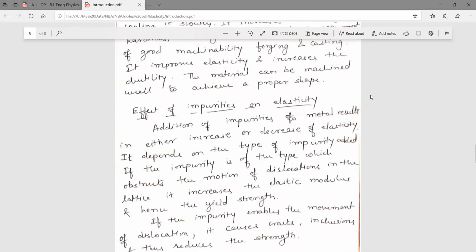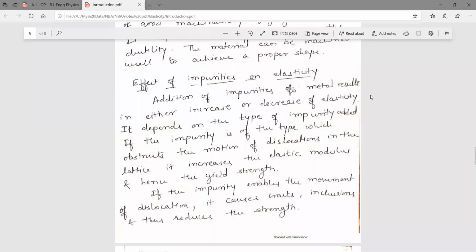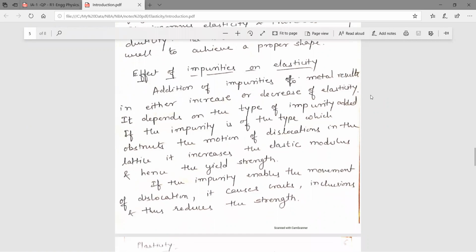Then, effect of impurities on elasticity. Addition of impurities to the metal results in either an increase or decrease of the elasticity. Means if there are impurities present in the material, it will increase or decrease the elastic property. If the impurity enables the movement of dislocations, then it reduces the strength, so the elastic property will reduce.